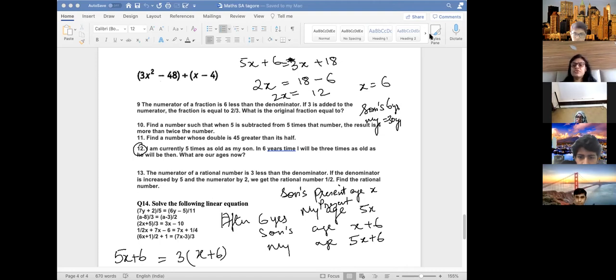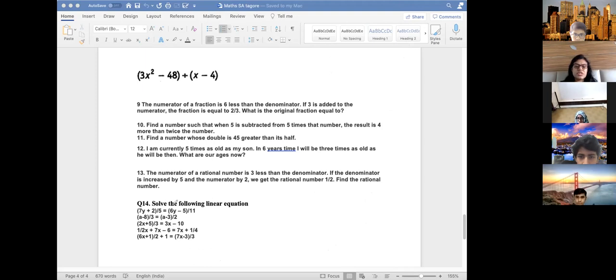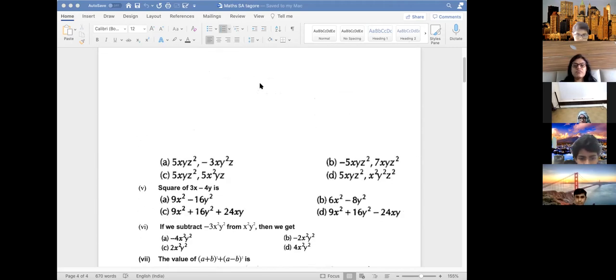So I think you can solve the rest of the questions on your own. These are the linear equation questions. I have given you a few questions for practice, and some I gave you in the previous worksheet also. So this way you can solve. If any doubt is there, you can ask right now. 5 minutes are there. Otherwise, we'll wrap up the class now. Any doubt, any question?